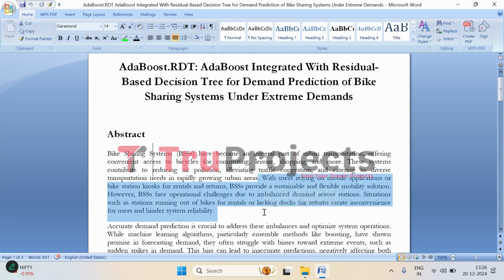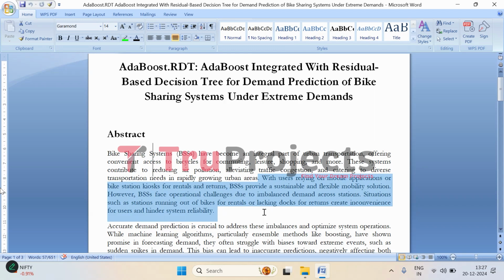However, while BSS, that is bike sharing systems, are incredibly useful, they do face a significant challenge. That is, demand for bikes isn't always balanced across stations. Sometimes you might show up to a station ready to rent a bike, but find that there are no bikes available. On the flip side, some stations may have bikes, but all the docks are full, preventing people from returning bikes.